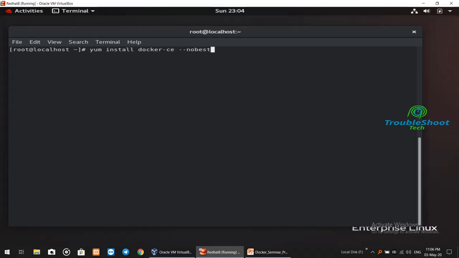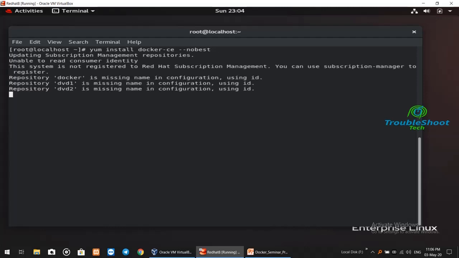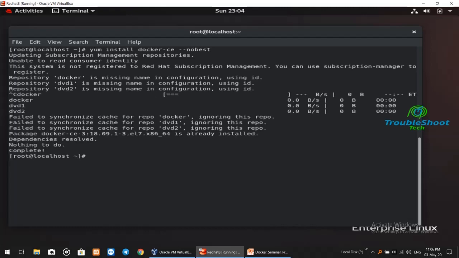And the major thing is that the nobest keyword will install a very stable version of Docker, which is present in that link, right? So as soon as you hit enter, the installation will start. I have my Docker already installed, so it is complete. So let me clear my environment.